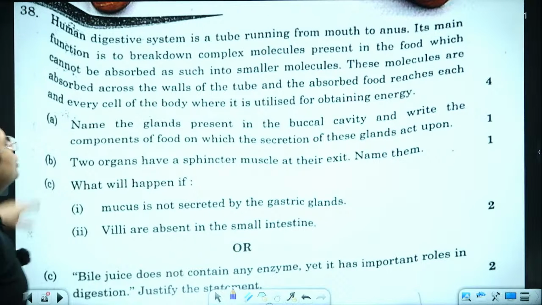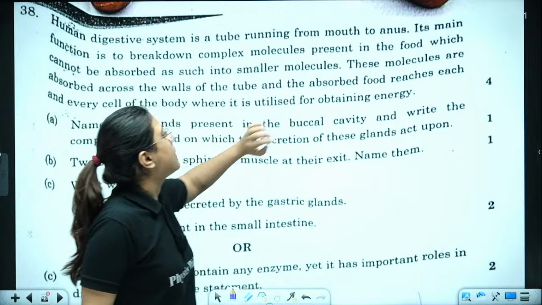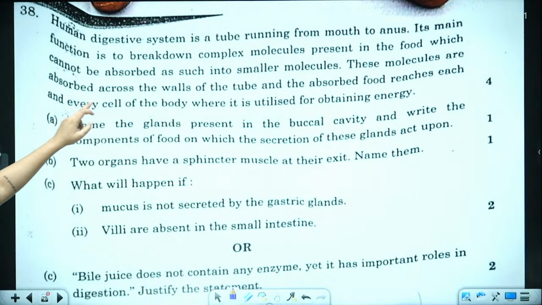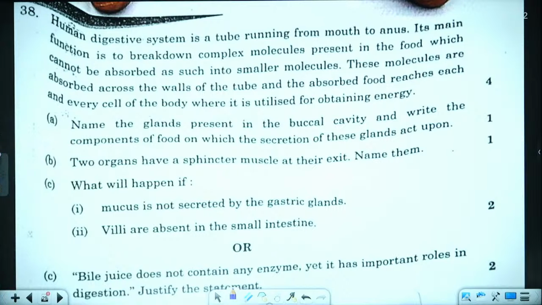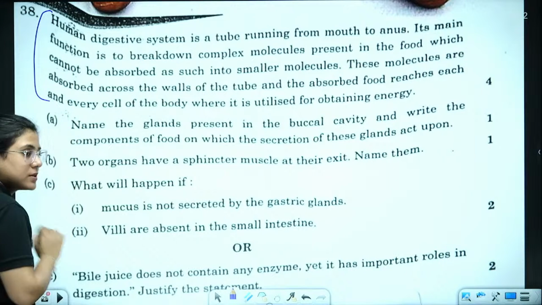Let's read it. Human digestive system is a tube running from mouth to anus. Its main function is to break down complex molecules present in the food which cannot be absorbed as such into smaller molecules. These molecules are absorbed across the walls of the tube, and absorbed food reaches each and every cell of the body where it is utilized for obtaining energy. So this was the whole paragraph based on which you have to answer certain questions.